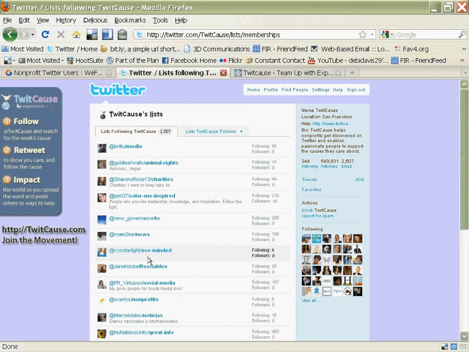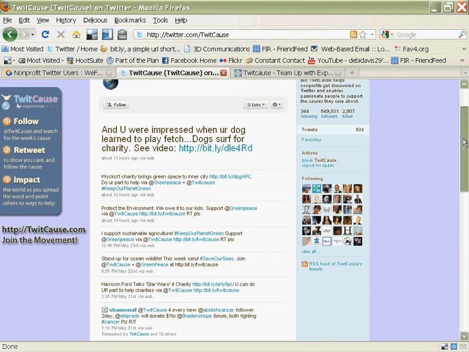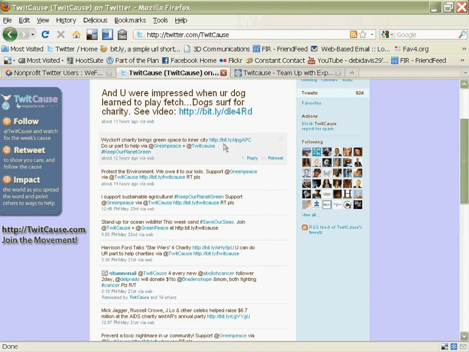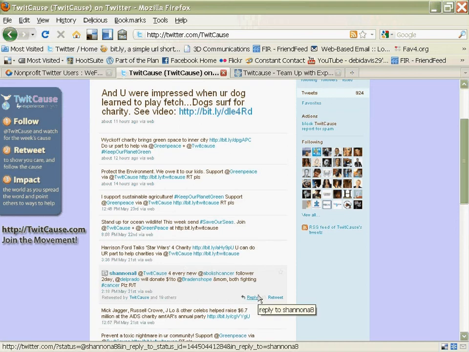Now I want to go back to their news feed again and just take a quick glance to see what kind of posts they put up. And sure enough, they always have links, and they seem to mention a lot of people, meaning that they're very active Twitter users, and they involve their communities, and that's what I want. I want somebody who's going to involve me, and they obviously are doing that, because you can see all these mentions when they use that @ sign in front of a person's name. It means they're mentioning them, and that's the kind of participation I would like to have. So I definitely want to follow TwitCause, and therefore I would click on follow.